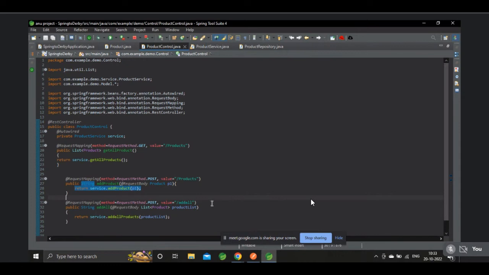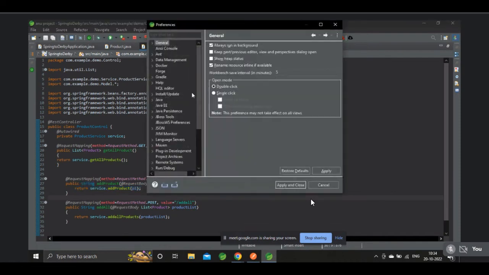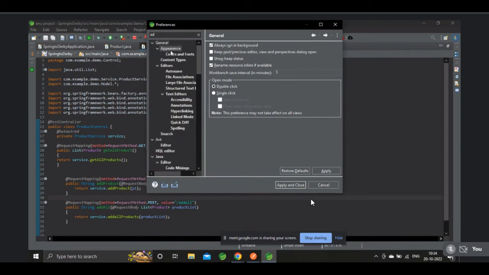Ganesha, please increase the font size. Where, sir? You can go to the window. Go to the preferences. It's loading, sir. Search for the editor, or open General.